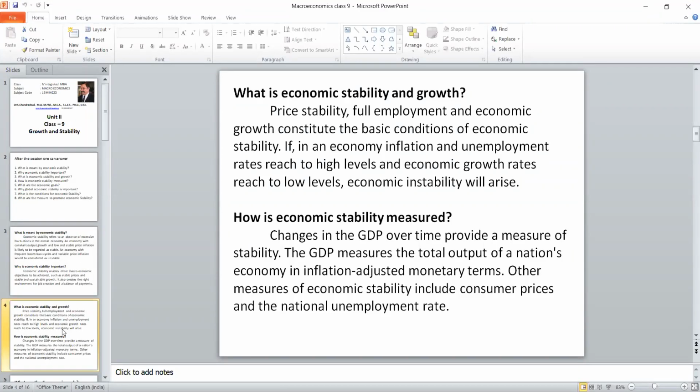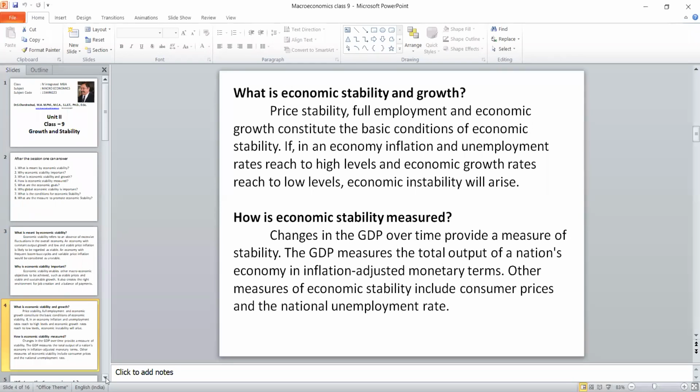Is it possible to measure economic stability? In those days, gross domestic product and gross national product were tools to measure economic stability. But nowadays we are not using gross domestic product alone. We are using a scientific method called inflation-adjusted monetary terms. Based on the inflation rate, comparing with other nations, we say whether we are maintaining stability or not. There are some other things called the consumer price index, unemployment level, and human development index. These are also the right tools to measure economic stability.